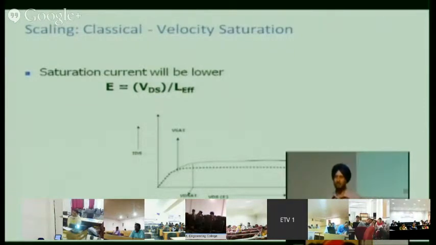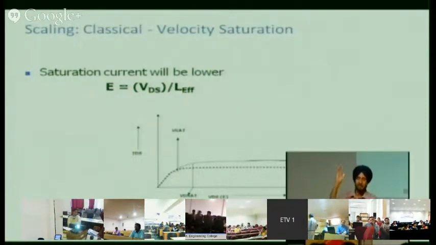This is a little bit tricky. Velocity is directly proportional to electric field. You increase the electric field, velocity keeps on increasing. But at a certain point, it becomes constant. Then it does not increase. That is known as saturated velocity. Now the channel lengths have reduced, and the electric field has increased to that value. So the transistor becomes saturated. It is operating in the saturated velocity regime.